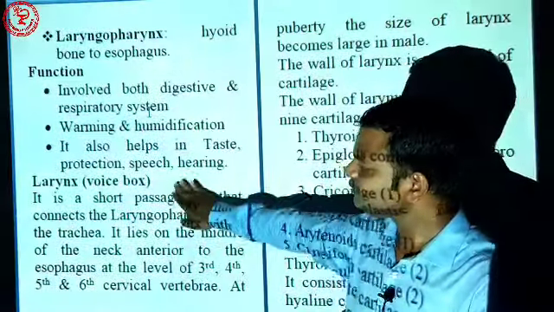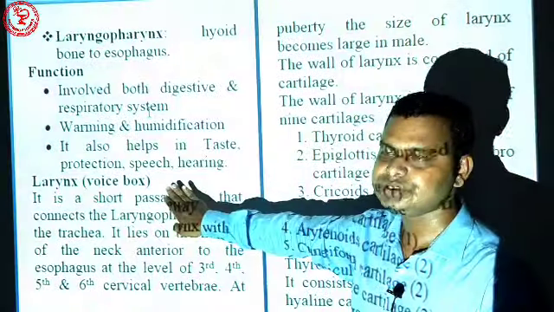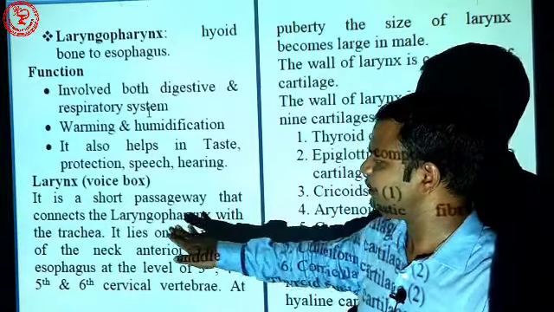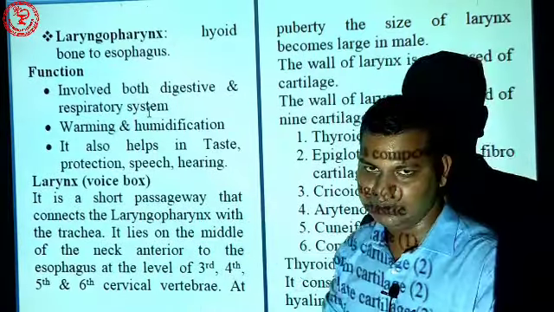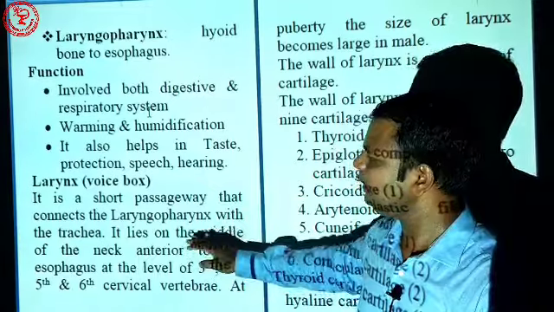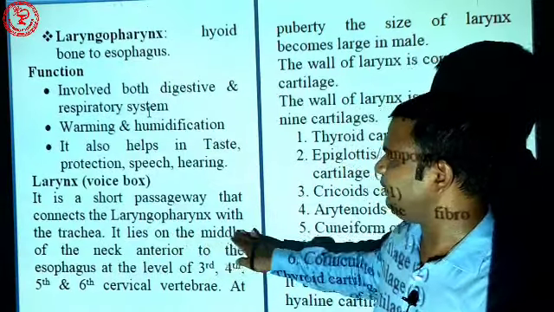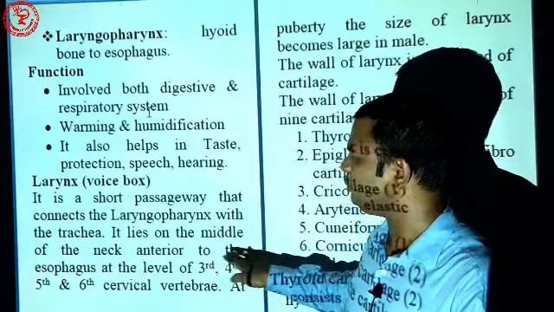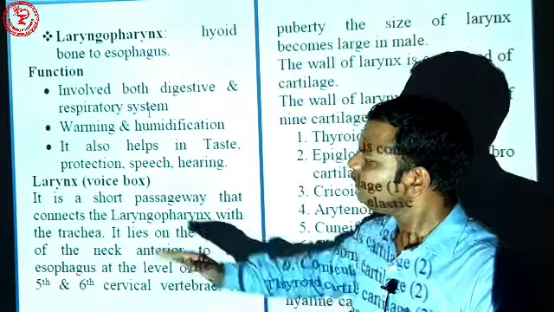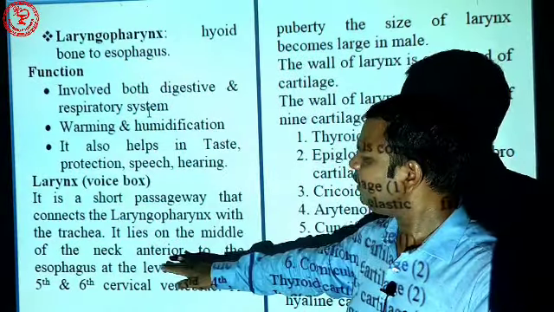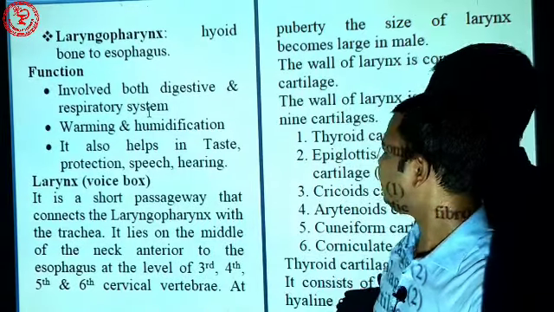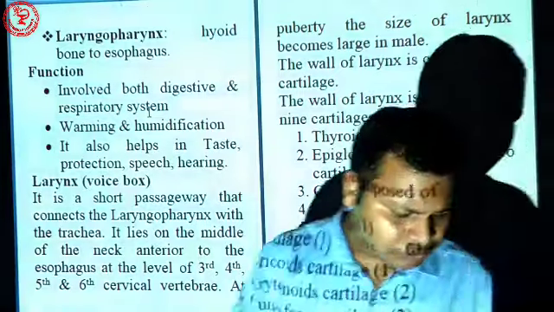Now comes the larynx, also called the voice box. It is a short passage that connects the laryngopharynx with the trachea. That means at one end it is connected to the pharynx, and at the lower end it is connected to the trachea. So it lies in the middle of the neck, anterior to the esophagus. That means the larynx is present anterior to the esophagus, and it extends from the 3rd, 4th, 5th and 6th cervical vertebrae.